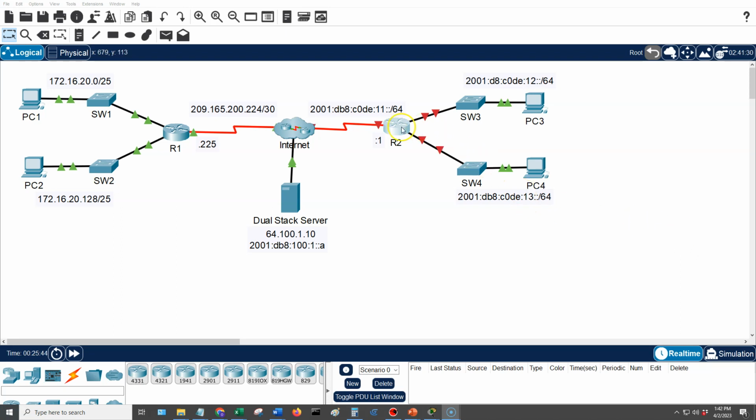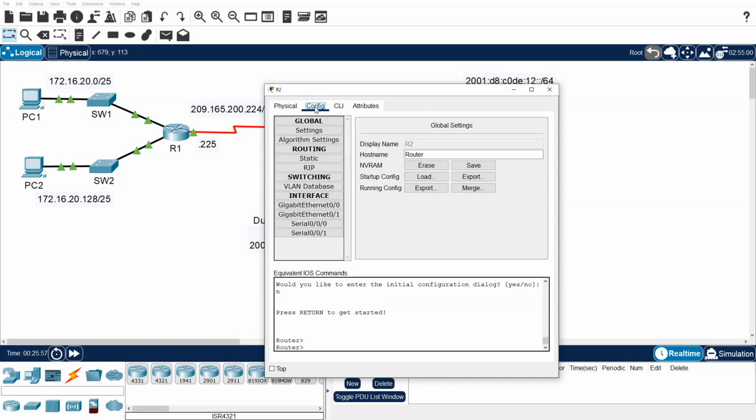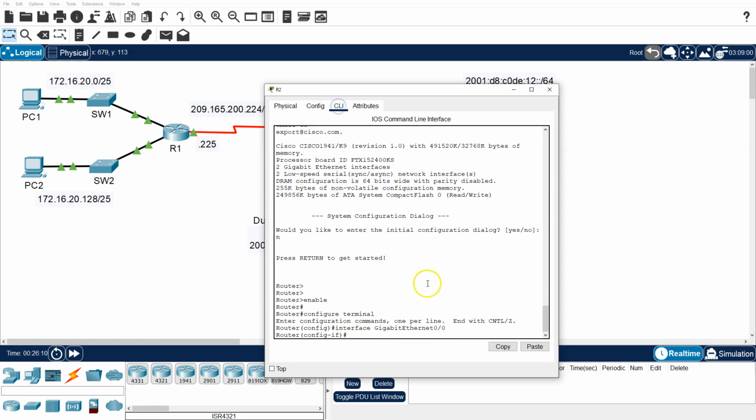Let's move on to router 2. So go ahead and click on this. Now there is a problem with this router. There's a password that I do not know to get into the exec level. So instead, we're going to go to the Configuration tab, click on one of the interfaces, and when I do that, it'll automatically move us into a configuration mode on the switch, or excuse me, the router itself. So now I can go back to the CLI, and we're at the Gigabit 0 interface.